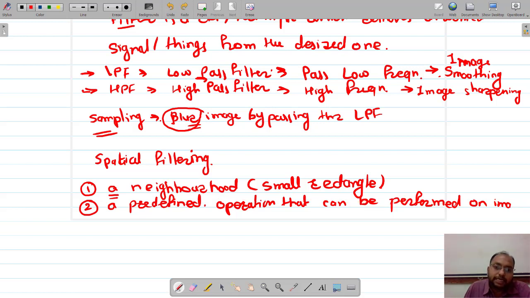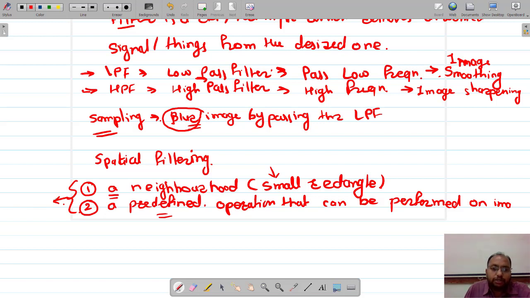So either we can have a neighborhood type, small rectangular filtering mask, or predefined filter masks are also available in image processing software, and we can use those as well. In your mobile, let us say you are taking a selfie and then you apply some filter, or while taking the selfie itself you have different kinds of filtering masks.